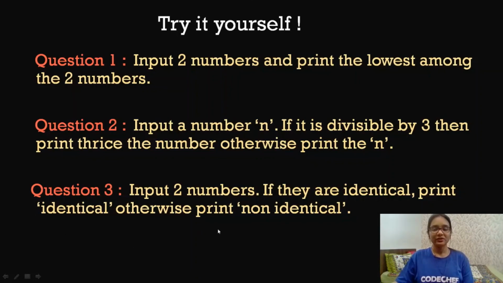And question 3 says that we have to input 2 numbers and check whether they are identical or not. This also you already know which operator we use. I'm not going to tell you here. You should be able to identify which operator will be used here. And you have to print identical if they are identical, and non-identical if the 2 numbers are not equal to each other.